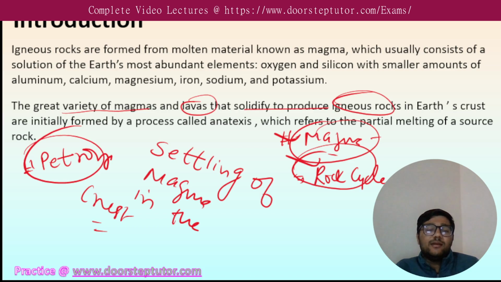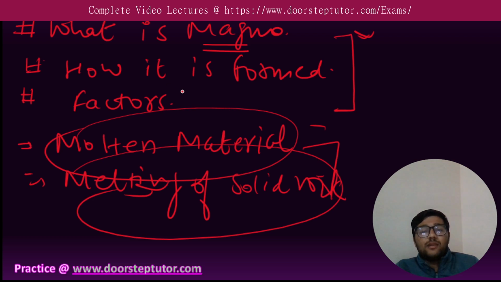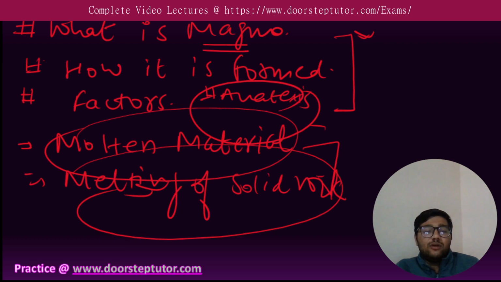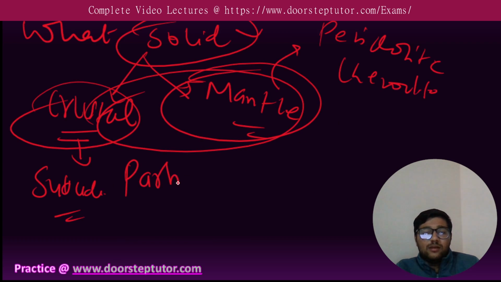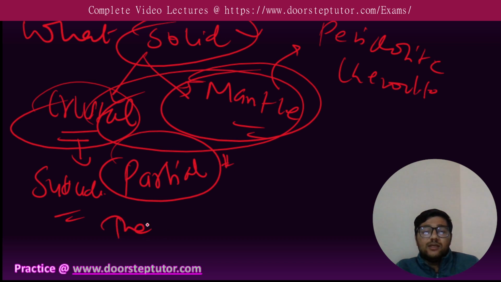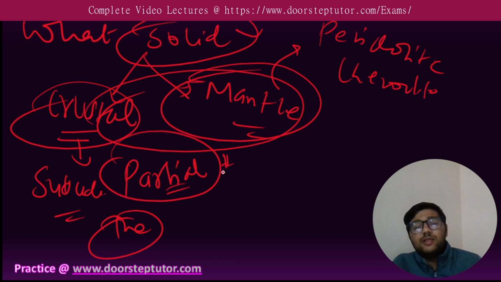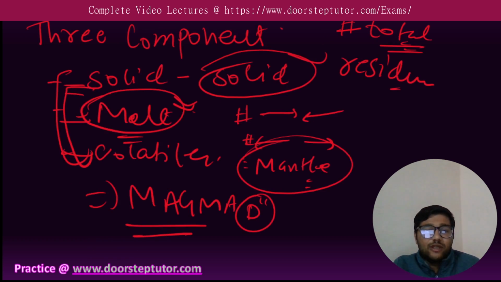And the process that helps to form magma from solid rock is called anatexis, or sometimes it is known as partial melting. Why are we saying partial melting? Because we have already discussed that solid rock cannot be melted 100%. So partial melting occurs when we melt the rock, either mantle rock or the crustal rock at the subduction zone. So this was all about the basics of magma, how it forms and what are the components of magma.